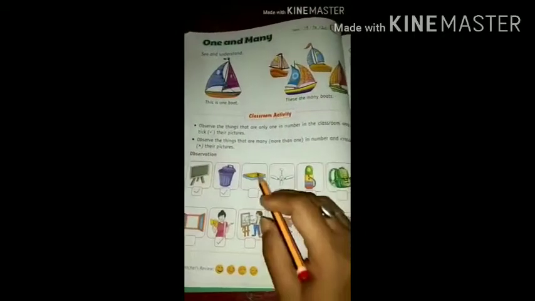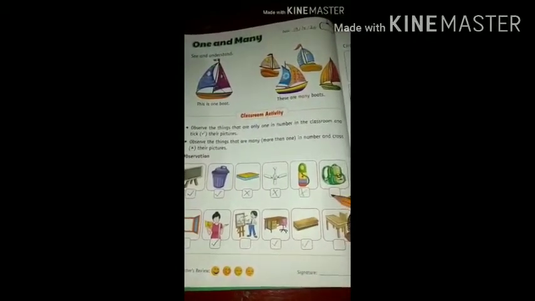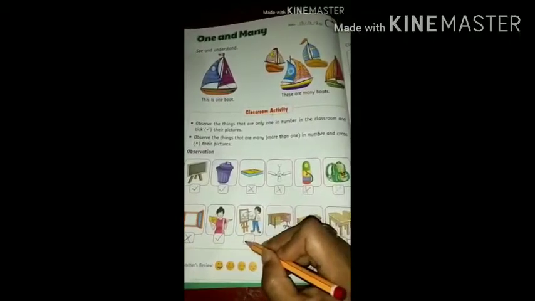Table and chair? Yes, this also. We can see only one. Duster also. We can see only one in the classroom. But the books? No, there are many books in the class. Fans also. We have many fans. More than one in our classroom. Water bottle also, we can see many water bottles. School bags also. There are many in the classroom. Windows are more than one. We can see many drawing boards during the drawing class in our classroom. And these benches also. There are many in the classroom.